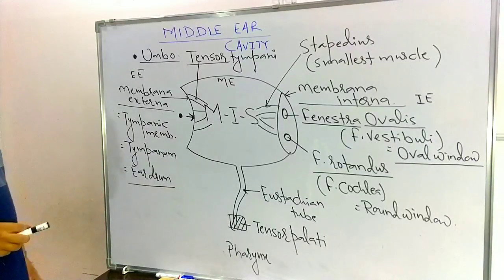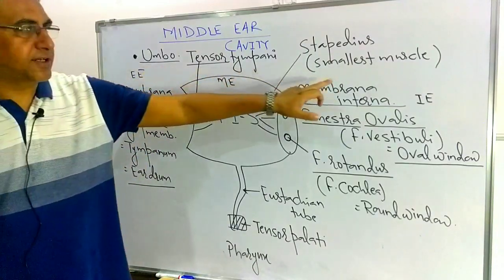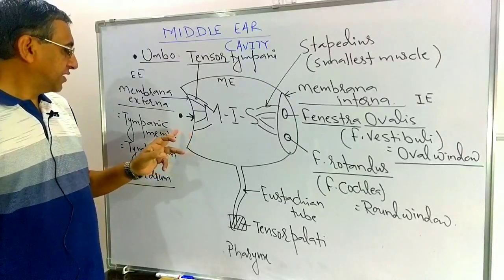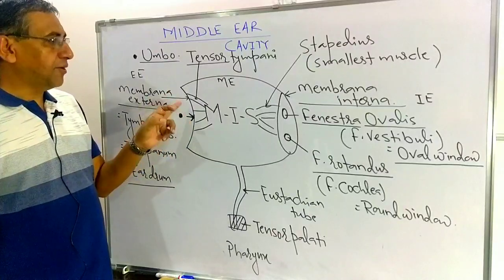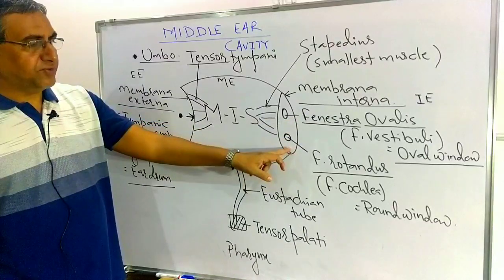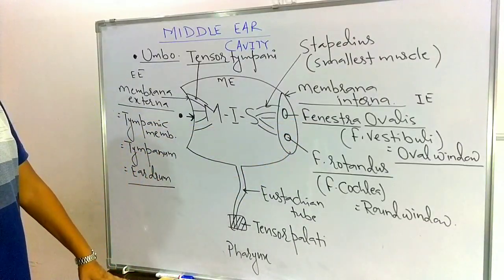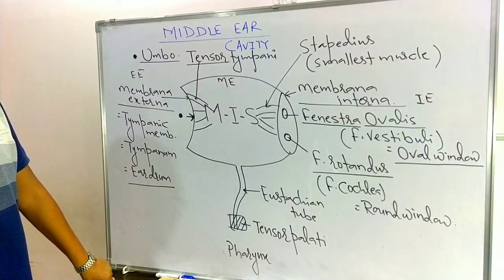So see, the middle ear is the part which is present between the external ear and the internal ear. Boundaries: outside, membrana externa, tympanic membrane, tympanum, eardrum, with a depression known as the umbo. Membrana interna has two openings: fenestra ovalis (fenestra vestibuli) and fenestra rotundus (fenestra cochlea). Three ear ossicles: malleus, incus, stapes.